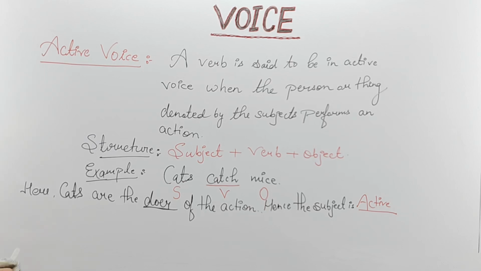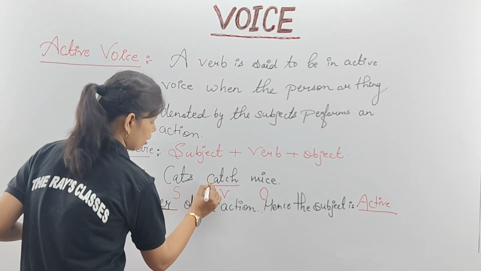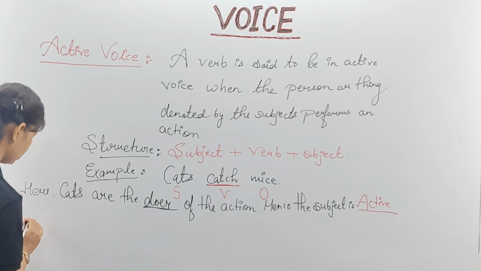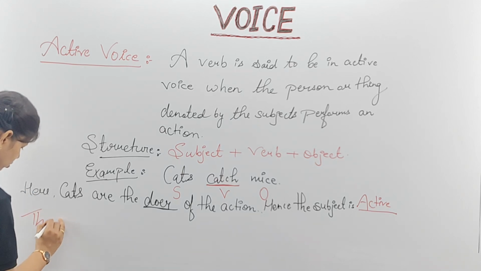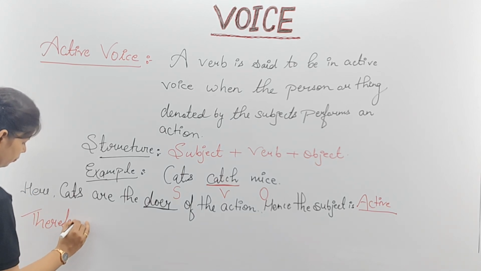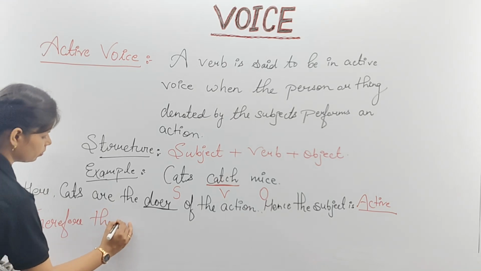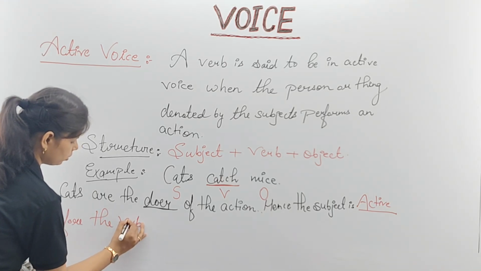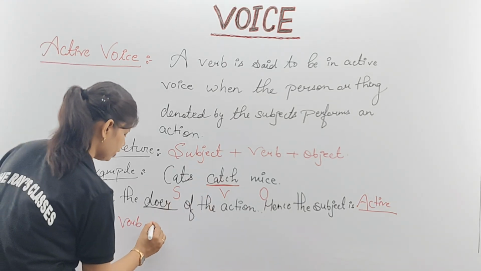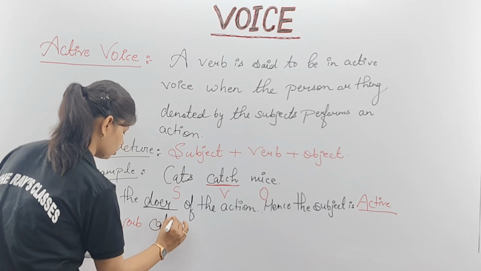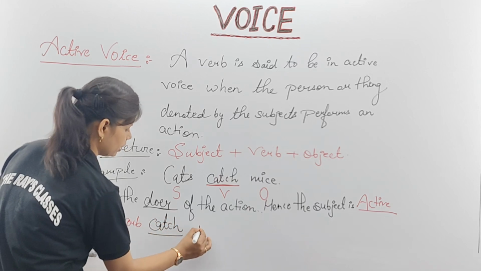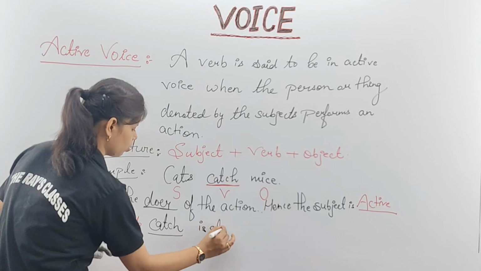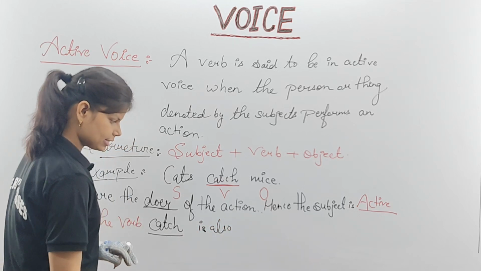इसमें जो वर्ब हमारा यूज हुआ है, क्या वर्ब यूज हुआ है? कैच. Therefore, your verb is what? Catch. Is also which type of voice?